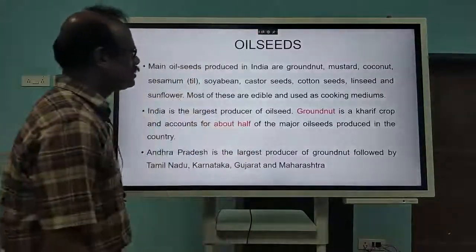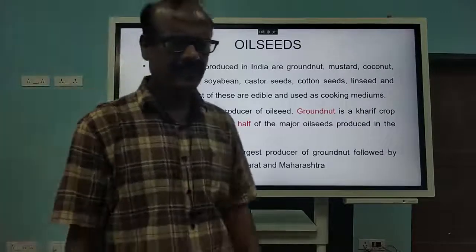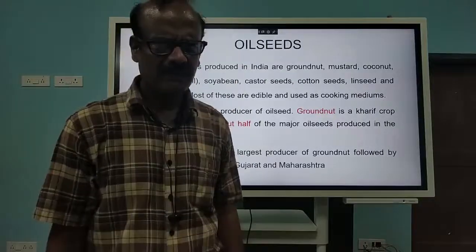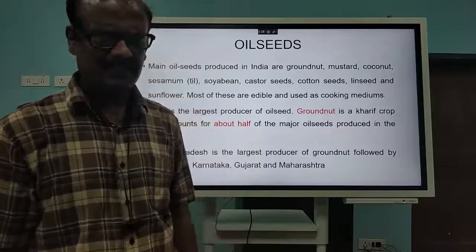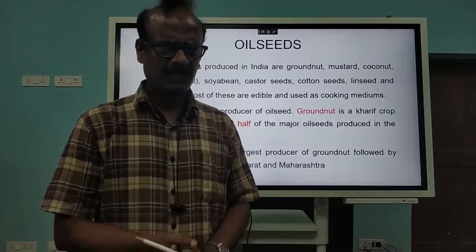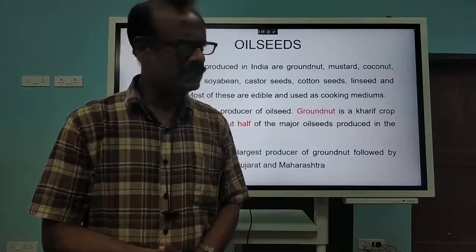Then comes oil seeds. Again, like pulses, we have different varieties of oil seeds, and mostly these oil seeds are used for cooking purposes. If you go to Bihar and take food from a hotel, it will be prepared with mustard oil.